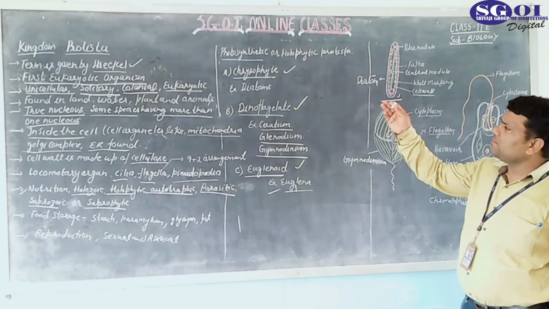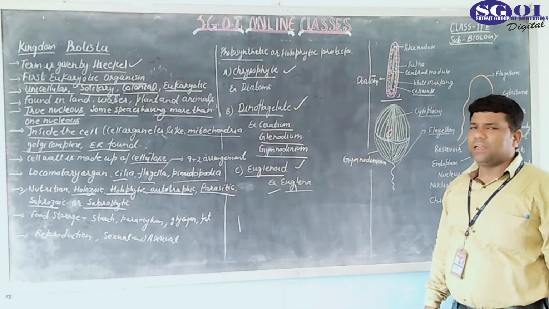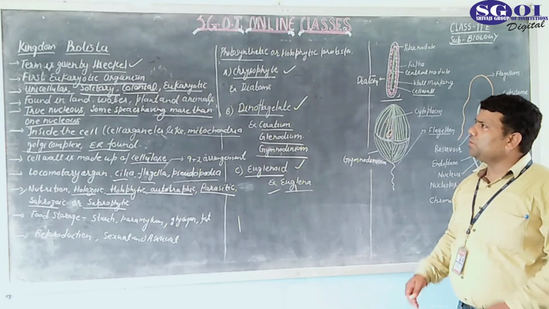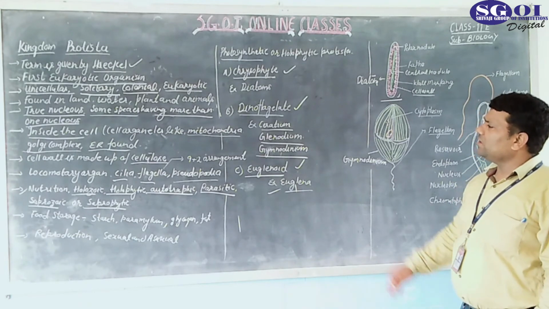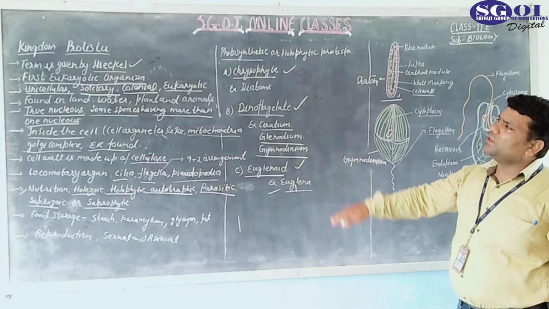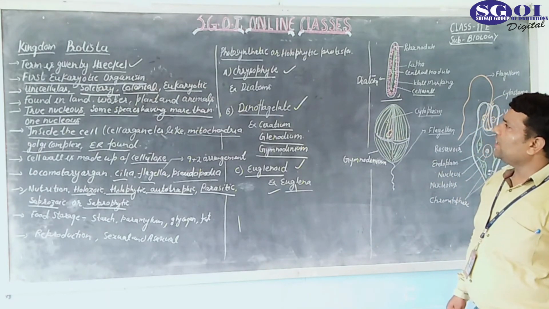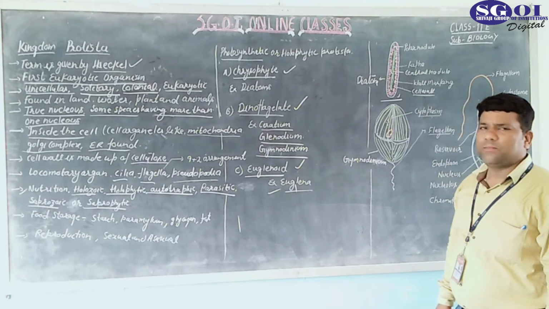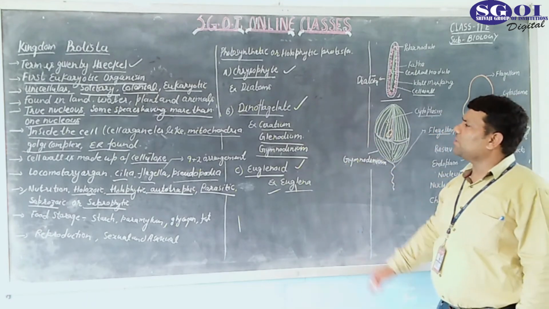Actually, diatoms and dinoflagellates also come into the algae. Some scientists have put them into the protista, and some scientists have put them into the algae. So these are actually algae that were taken into the protista by Whittaker. Because you know that algae have the capacity to form food by the help of the chlorophyll molecule, these are photosynthetic protista.